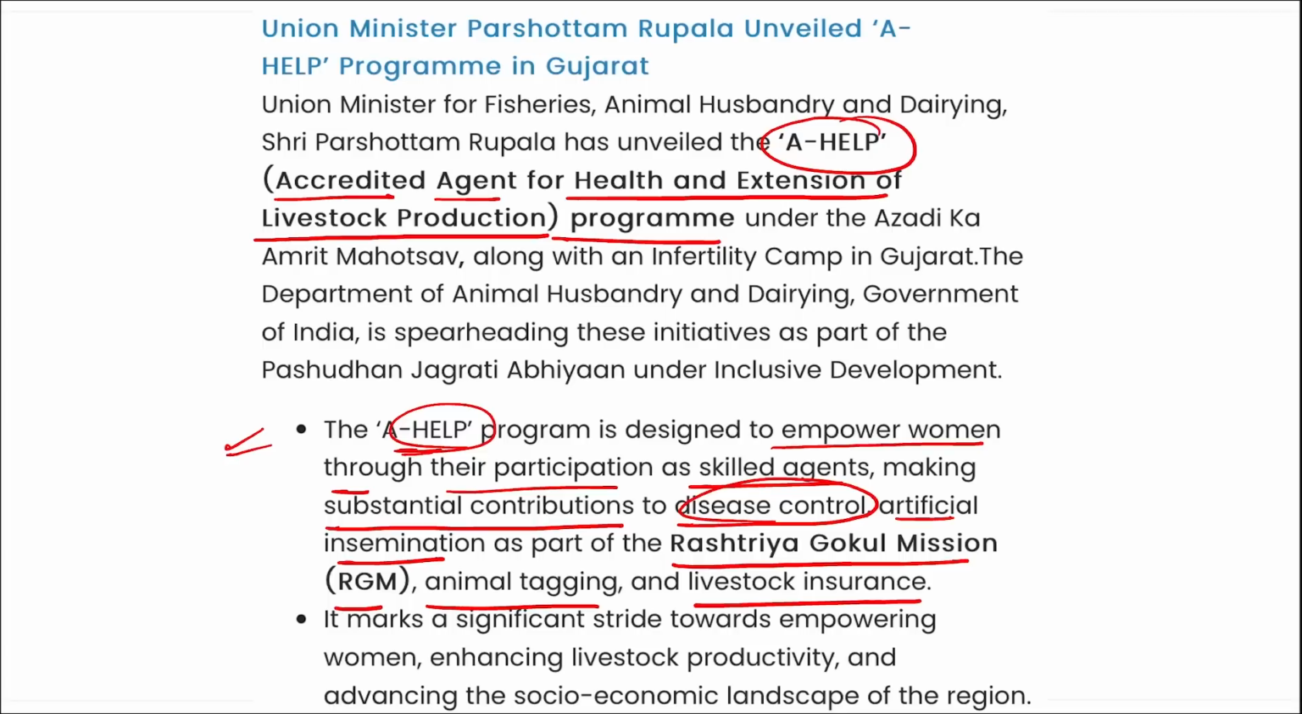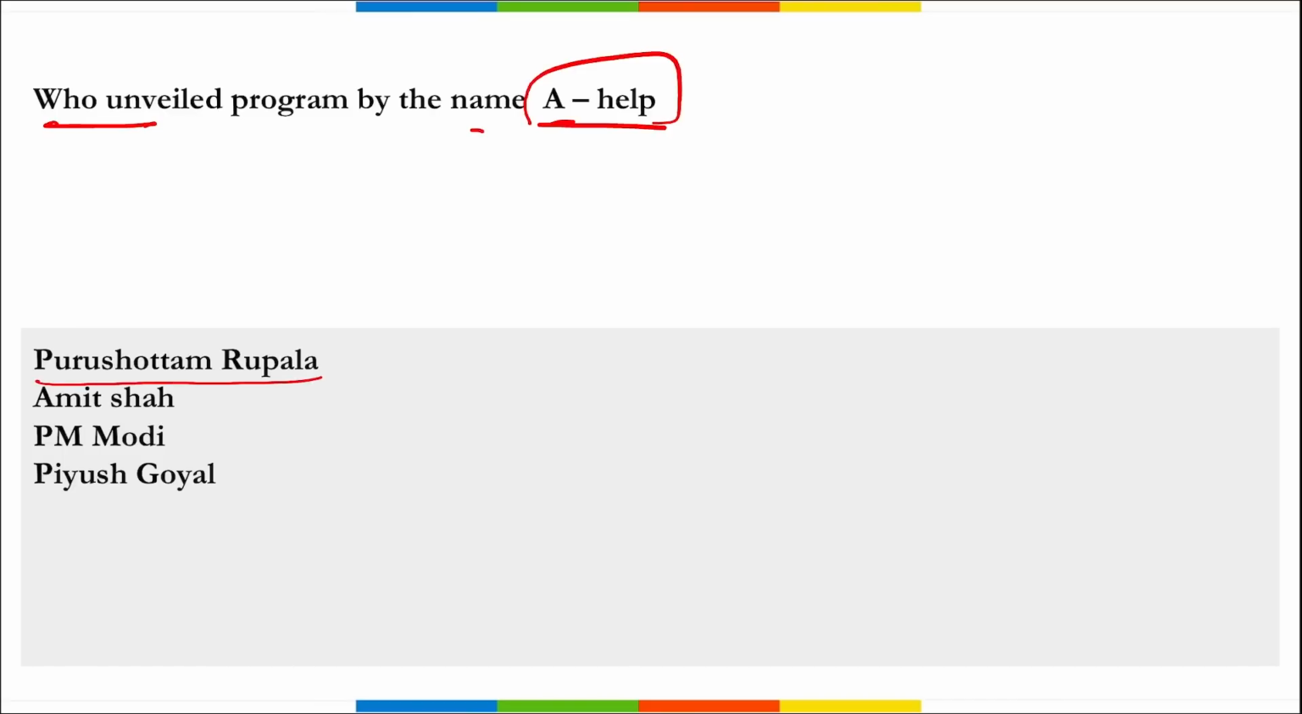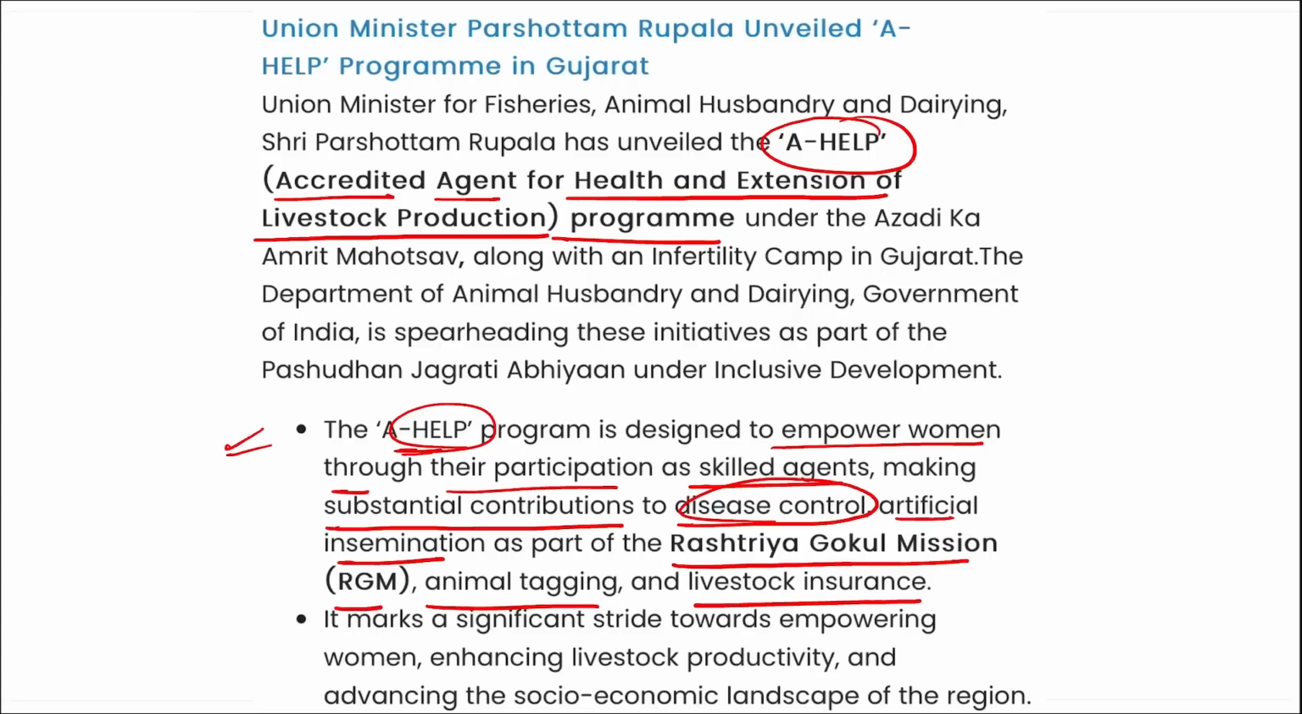So this is your A-Help, that is Accredited Agent for Health and Extension of Livestock Program. Then the next question can be asked: who is the individual who launched this? It was launched by Purushottam Rupalaji. If asked about the ministry, it is your Ministry of Fisheries, Animal Husbandry and Dairying that launched this A-Help program, right? Then Prime Minister Narendra Modi also launched 9 campaigns under this scheme, inclusive development, as a part of Azadi Ka Amrit Mahotsav, right?